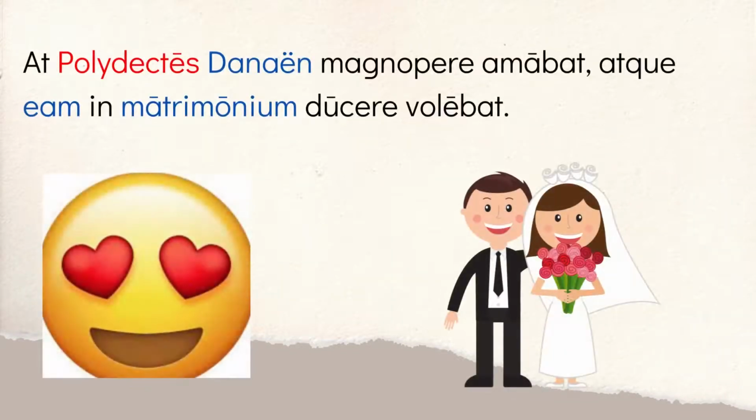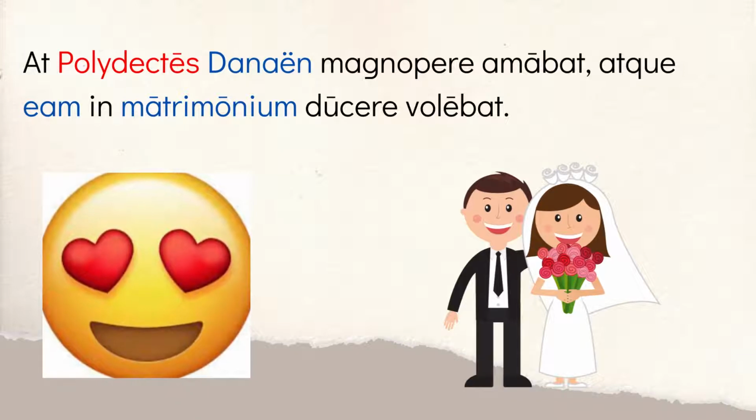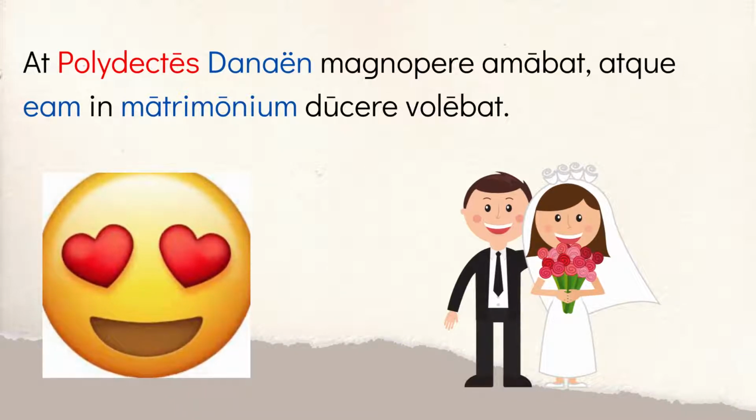Then we have Polydectes Danaen magnopere amabat, atque eam in matrimonium ducere volebat. So at just means but. So but Polydectes, that's the king, remember, he greatly, magnopere, the adverb meaning greatly or very much, was liking or loving, amabat, Danae. Now here we have Danaen with the N on the end of it. That's the Greek accusative. In Greek, we use the letter N. It's equivalent to the Latin M, which you're more familiar with. But when you have Greek names, they tend to use that Greek accusative. So it's just saying he very much liked or loved Perseus' mom.